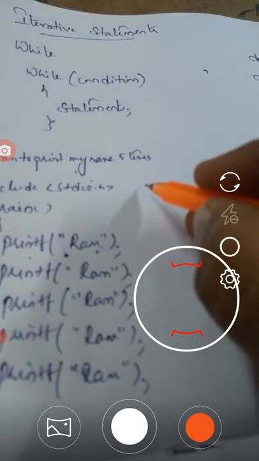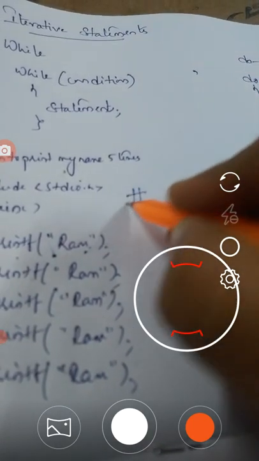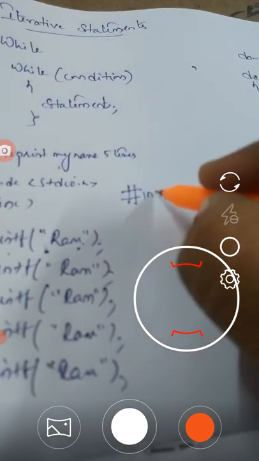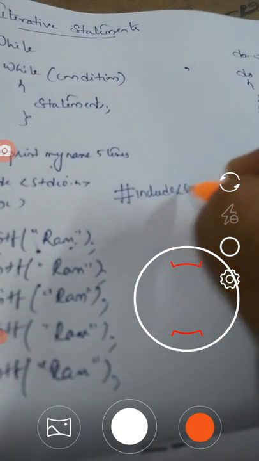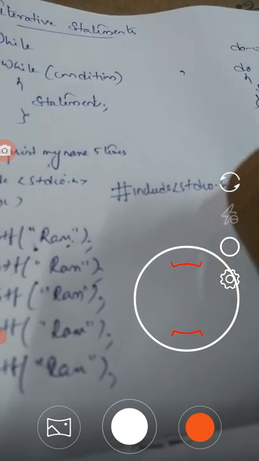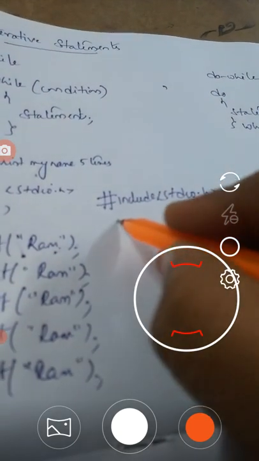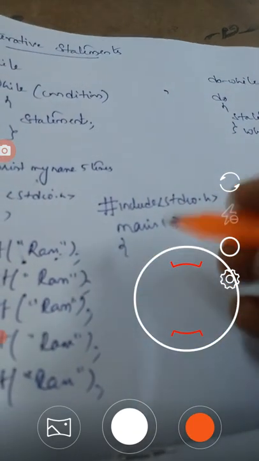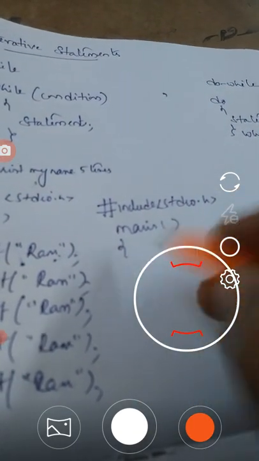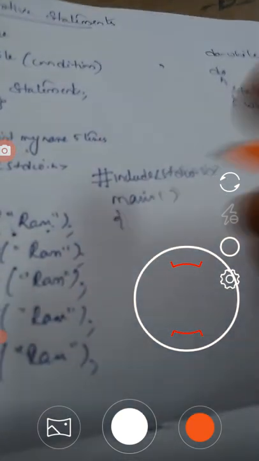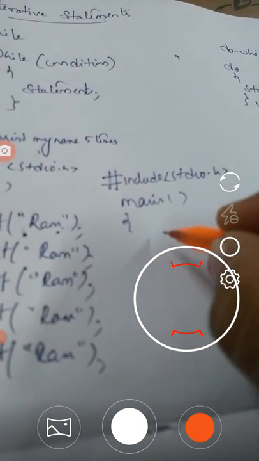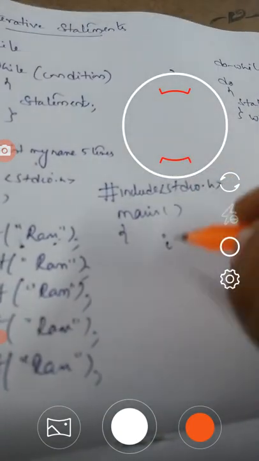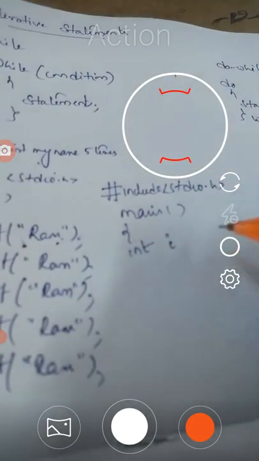Consider the link section here: #include <stdio.h>. After that we write the main section. Then consider a loop variable. Here I am considering the loop variable as i, which is of integer data type.